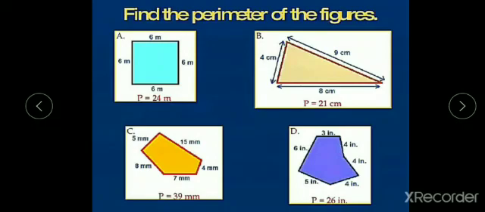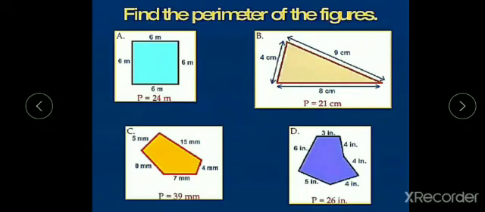Now we have the fourth figure, that is 1, 2, 3, 4, 5, 6, a six-sided figure. A figure which is bounded by 6 sides is known as a hexagon. A figure which has 6 sides around it is known as a hexagon. Now we have to calculate the perimeter of this hexagon.